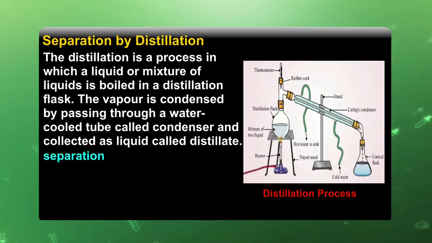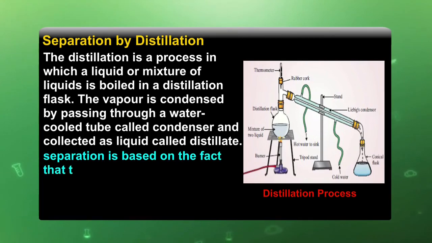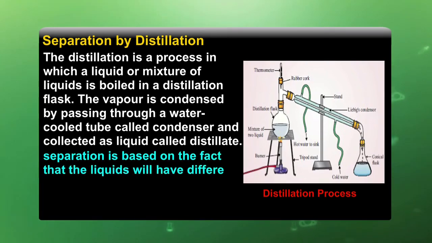Separation is based on the fact that the liquids have different boiling points. So the main principle of the distillation process is that if there are two miscible liquids having different boiling points, then we can use this method of separation, that is the distillation process.